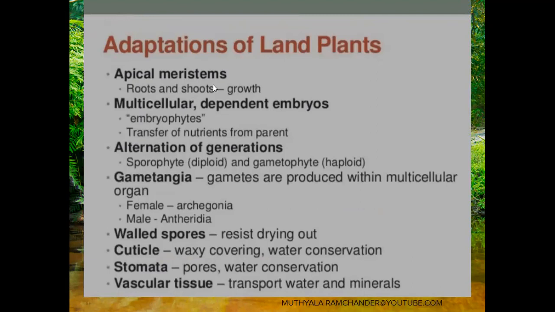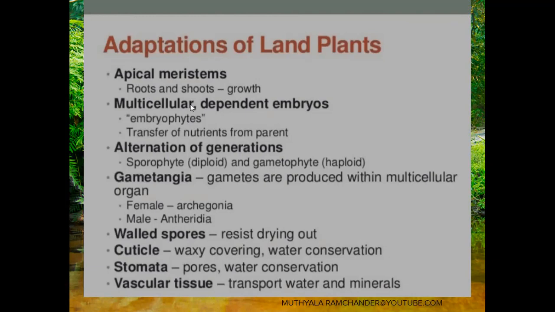Here are some of the adaptations. Apical meristems. Meristem means tissue that continuously participates in division. With meristem present in the apical part of the root and the apical part of the shoot, it helps in the growth of the plant. The apical meristem is present in the terminal part of the root and the terminal part of the shoot, and these meristems divide and help in the growth of land plants.